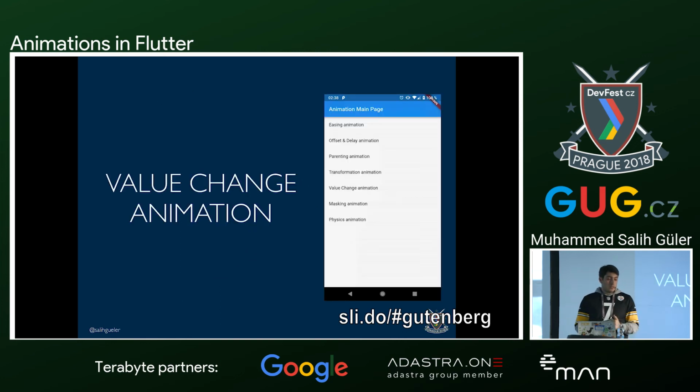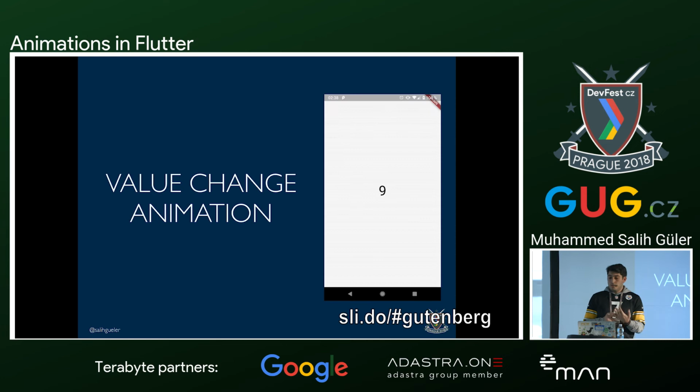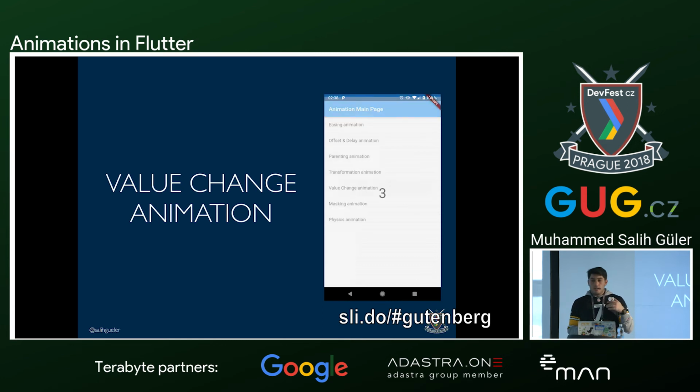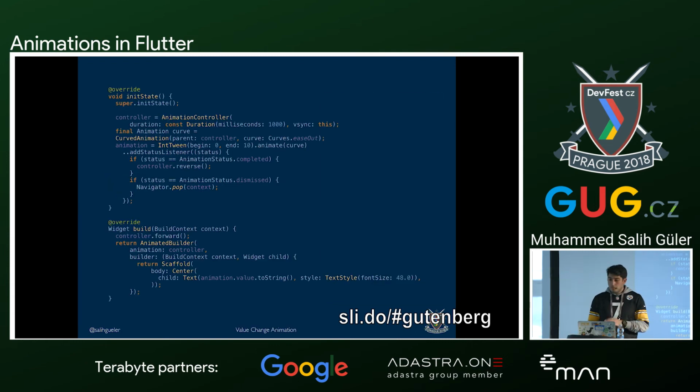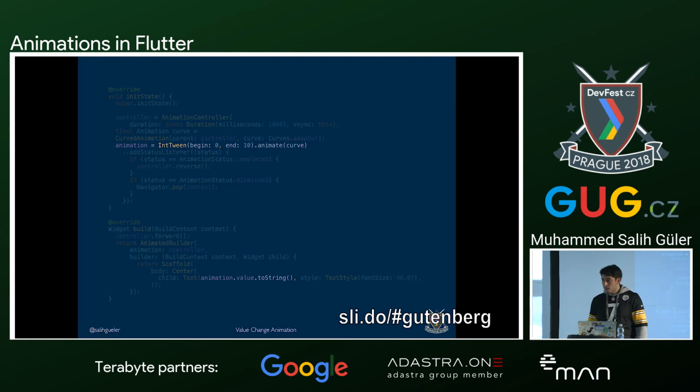And the last animation that we're going to talk about is called value change animation. It's pretty straightforward. It just has a begin and an end value. It starts fast and goes slower toward the end. And we will be implementing this, again pretty straightforwardly, by using tween.